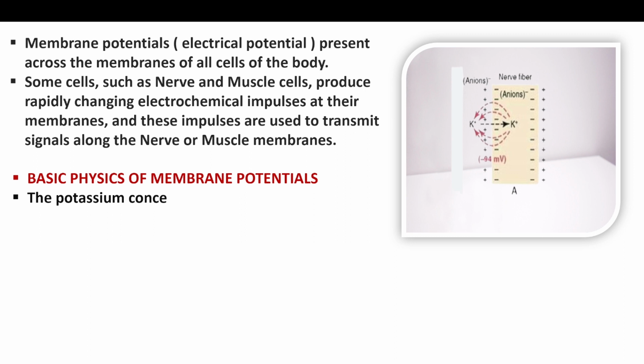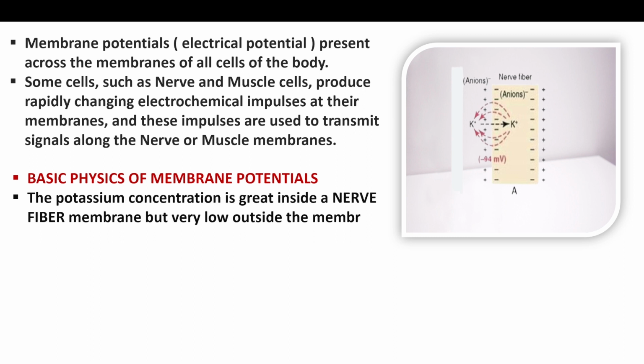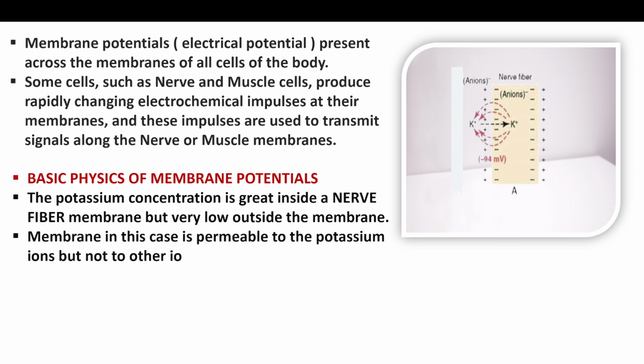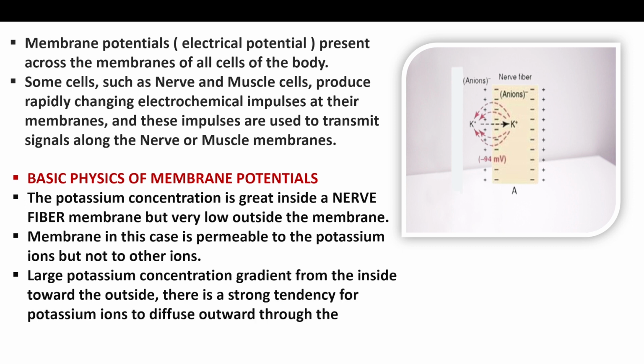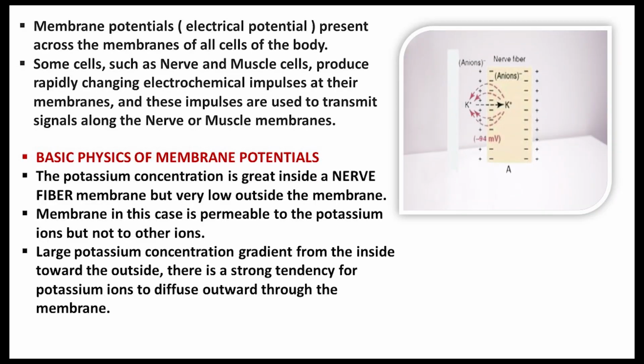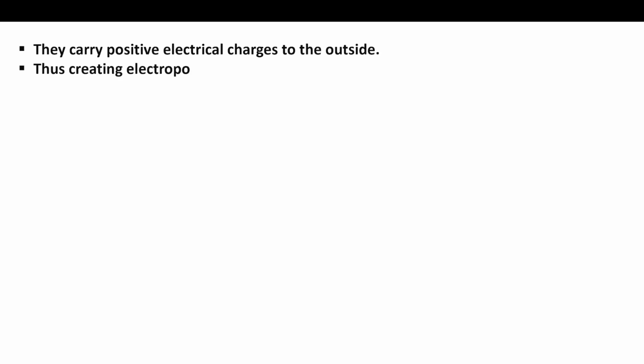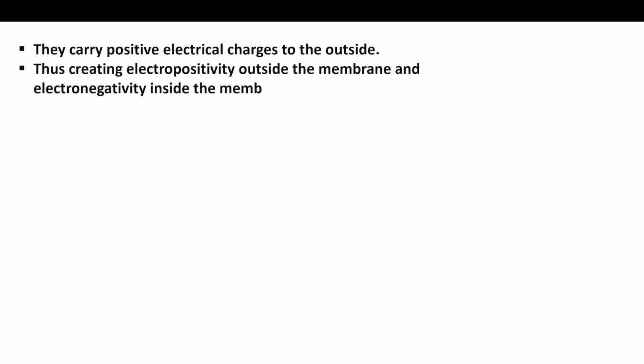The potassium concentration is great inside a nerve fiber membrane, but very low outside the membrane. The membrane in this case is permeable to the potassium ions, but not to other ions. With a large potassium concentration gradient from the inside toward the outside, there is a strong tendency for potassium ions to diffuse outward through the membrane. They carry positive electrical charges to the outside, thus creating electropositivity outside the membrane and electronegativity inside the membrane.